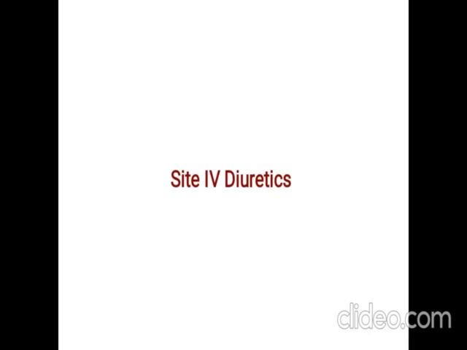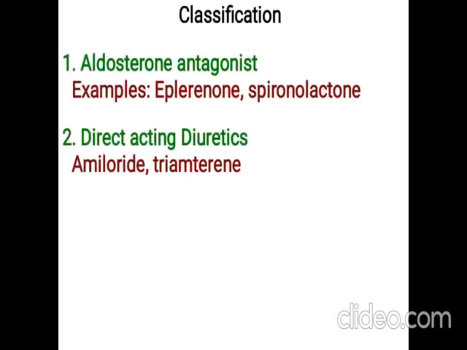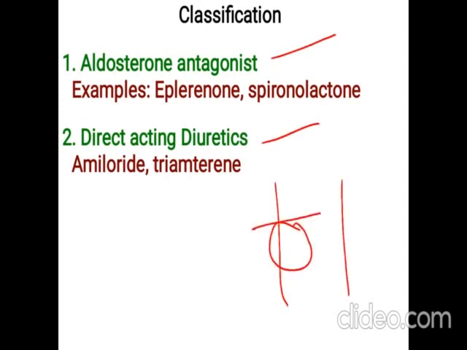The drugs which act on site 4, that is the collecting tubules, are called site 4 diuretics. Site 4 diuretics are classified into two types: aldosterone antagonists and directly acting diuretics. As we have studied, this is the collecting tubule. In the collecting tubules, reabsorption of sodium takes place. From the collecting tubules of the nephron, the sodium ions exit and enter into the blood.